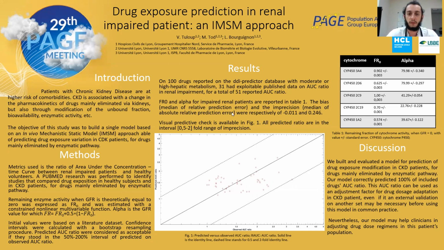The visual predictive check is also here available, and all our predicted ratio are in the acceptable interval for range of imprecision. The BS of our model was minus 0.011, and the imprecision was 0.25.